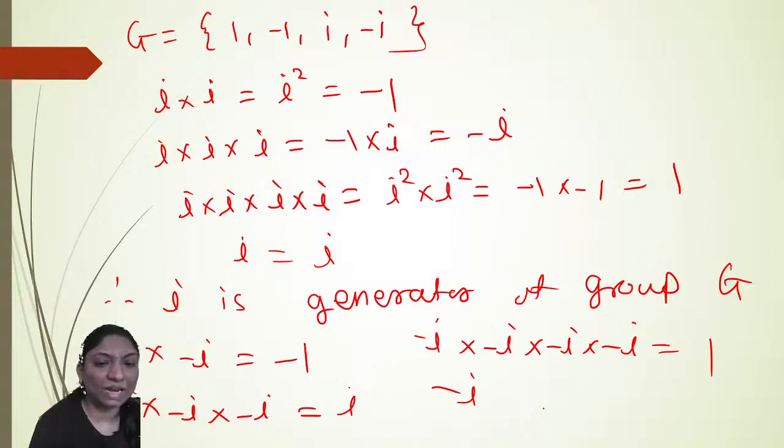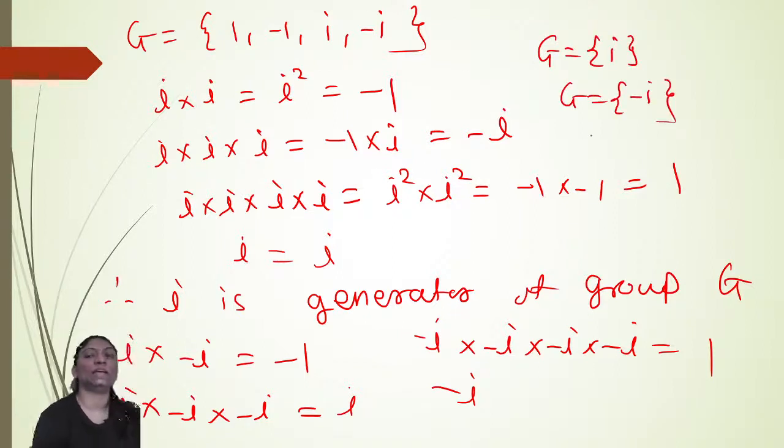So I and minus I are the generators of this group G. We can define here that G is generated by I, and G is also generated by minus I. If you multiply 1 with itself, it will give you only 1.